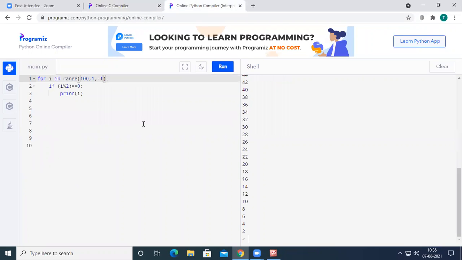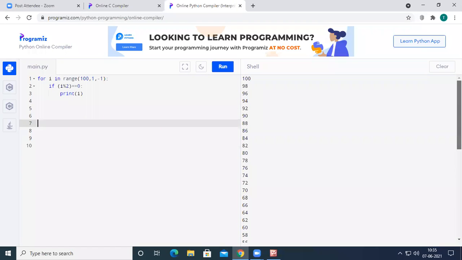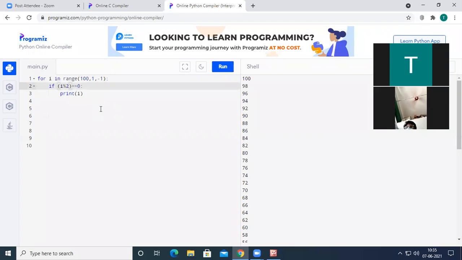Okay, and similarly, here I had printed the numbers which are divisible by 2. Now I want to print the numbers which are divisible by 3 from 100 to 1. It is simple. Here we had written i percentage 2. Instead, if you write i percentage 3, the numbers between 100 to 1 which are divisible by 3 will be printed on the output screen.